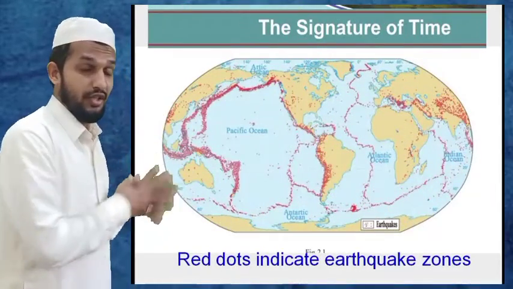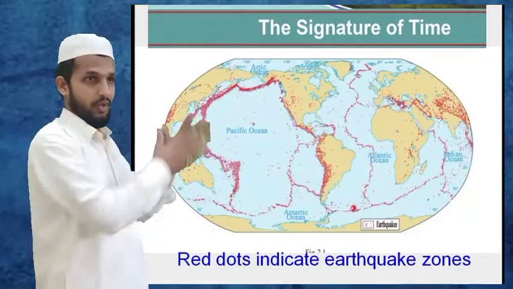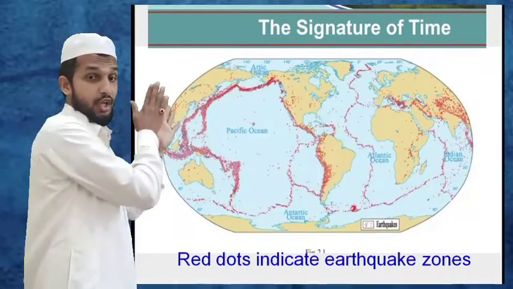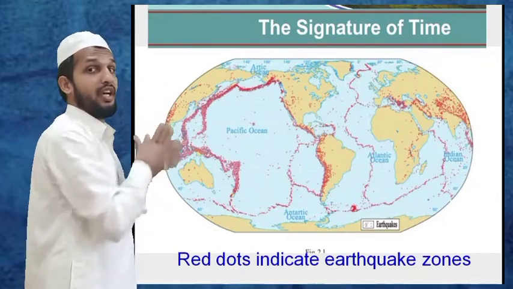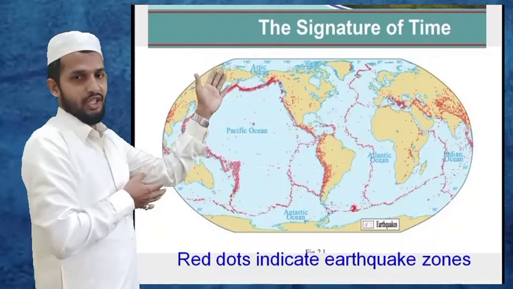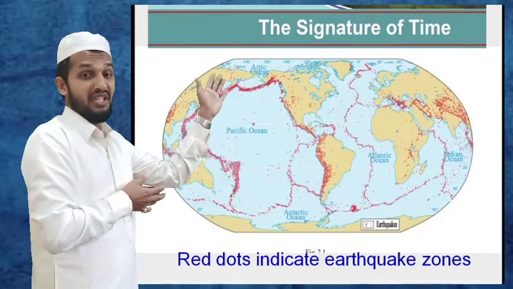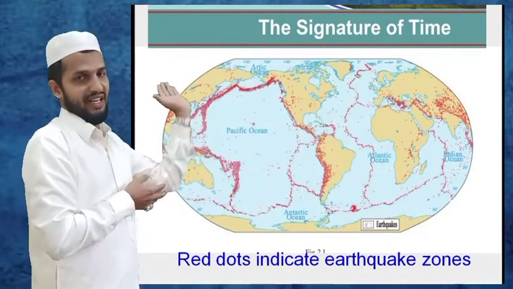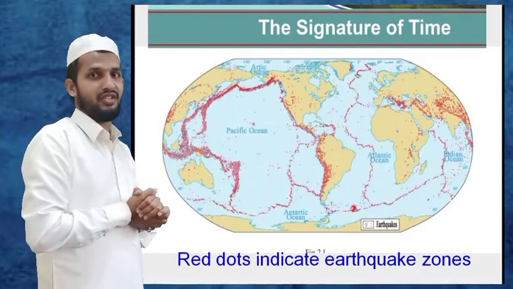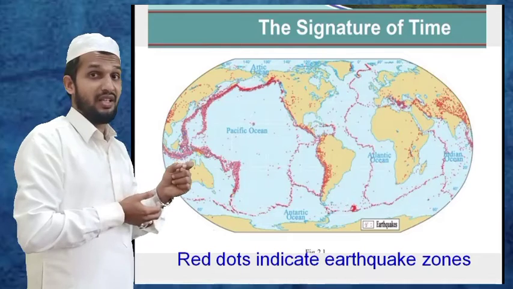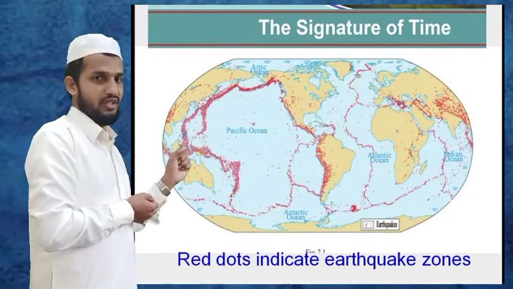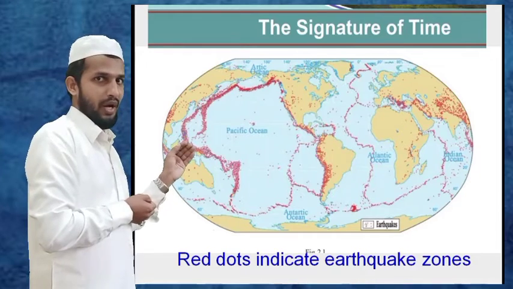Here you can see the signature of time mentioned on our globe. In this globe, you can see that the red dots indicate the earthquake zones. Can you see the earthquake zones on our earth? Especially the Pacific Ocean area. All around the Pacific Ocean area contains earthquake zones. And what is the speciality of that area? We will discuss later. Now we just know about the places.